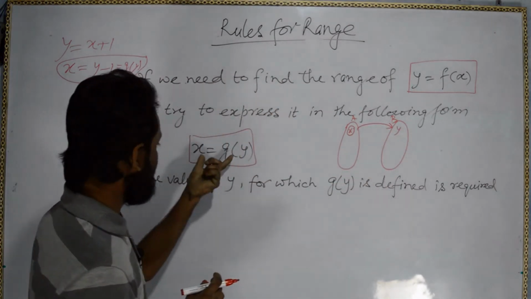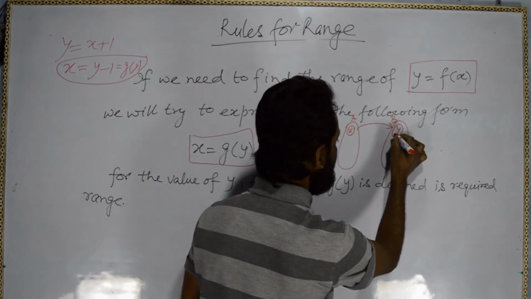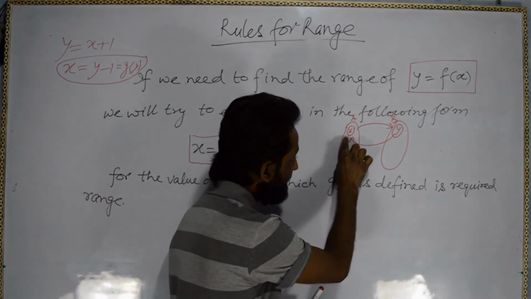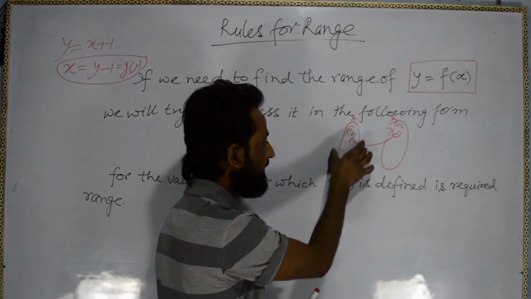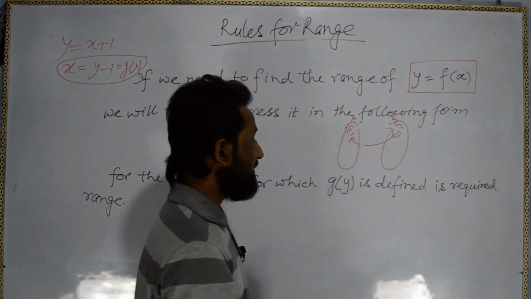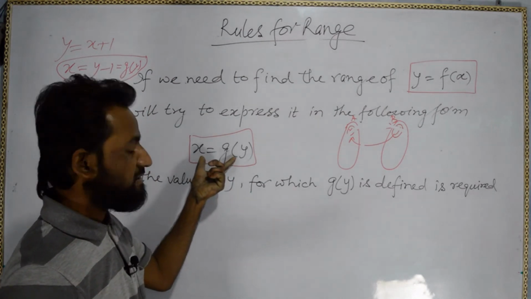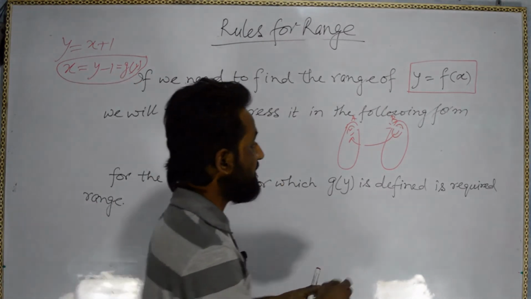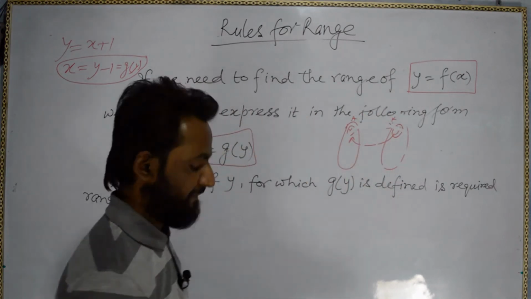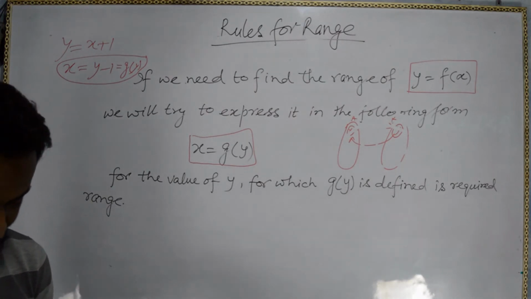But here we are inputting y, that means we are going from here to here. So that is the range. We have transformed the function so that x equal to g(y), and now we are putting these values and getting this value. Got it? Okay. Next, let us see one example so it will be more clear.